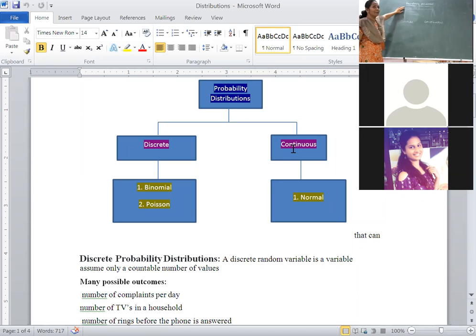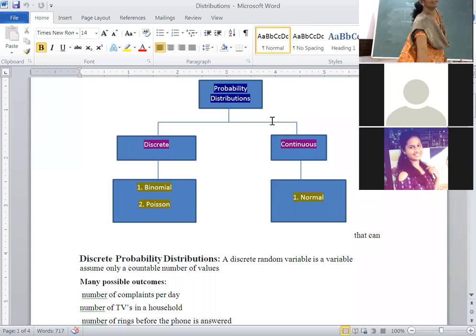A random variable is bifurcated into two types: one is the discrete random variable, another is the continuous random variable. Discrete random variable is nothing but finitely countable. Continuous random variable is uncountable. That's why most of the time the integral limits are minus infinity to plus infinity, otherwise 0 to plus infinity.